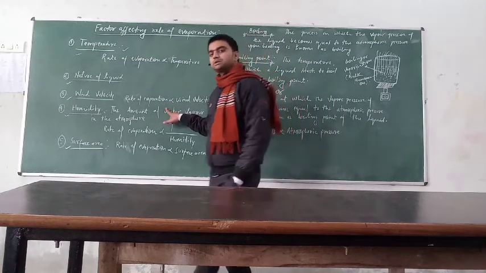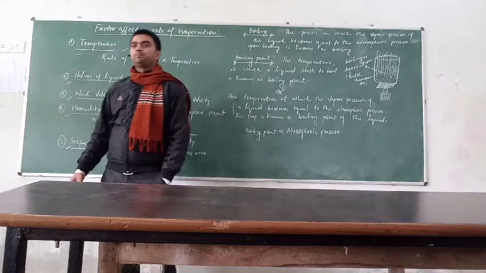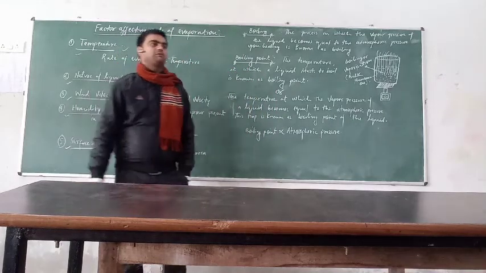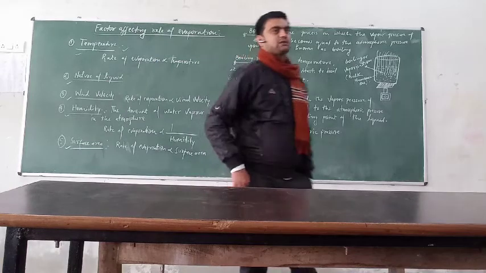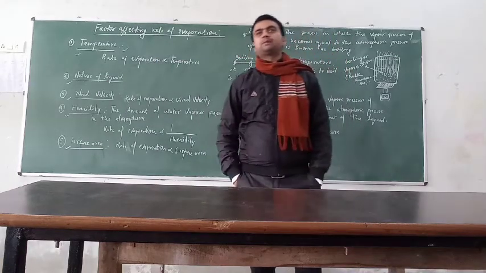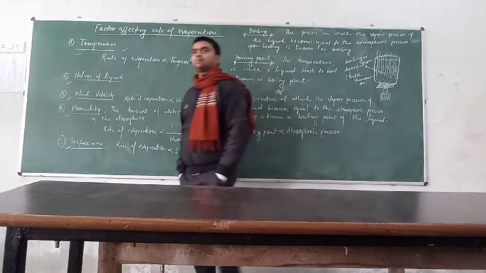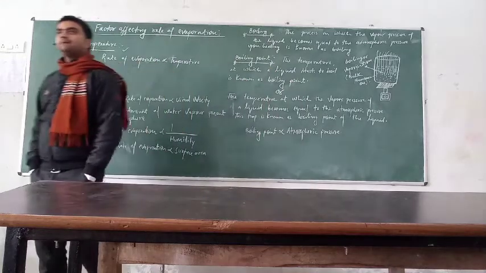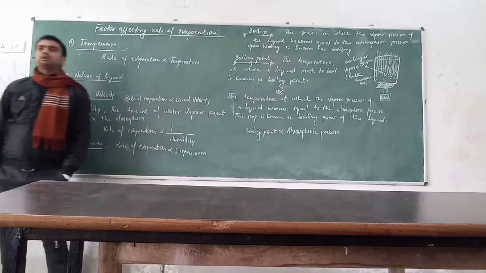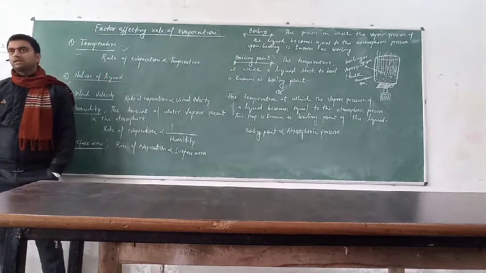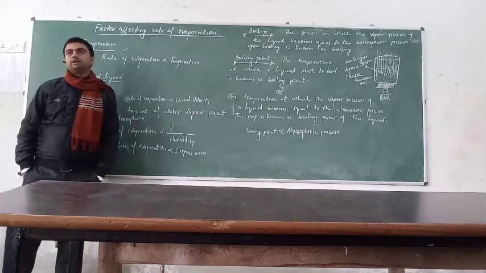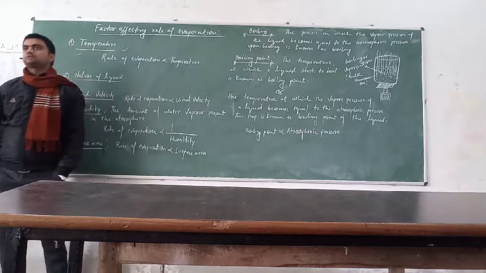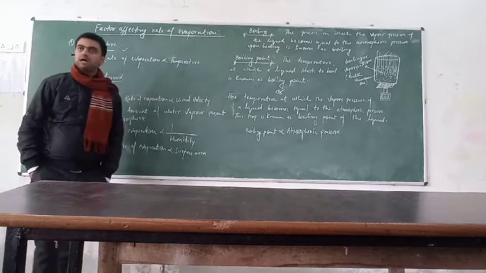Clear? To explain this point, pour a few drops of a liquid on the floor and start the fan. You will observe that after some time all the liquid has disappeared. Clear? Why? Because the liquid is involved in the process of evaporation under the influence of the wind. Clear? So wind velocity is a major factor for evaporation also.